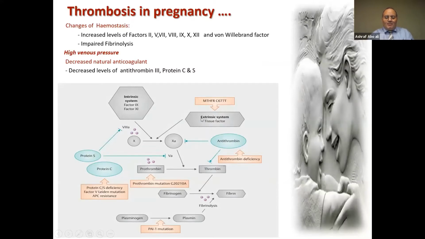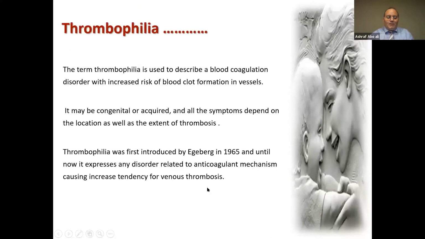And also the other mutations like methylenetetrahydrofolate reductase, antithrombin deficiency, and the prothrombin mutation will be in the way for coagulation. So the term thrombophilia is used to describe a blood coagulation disorder with increased risk of blood clot formation in vessels. It may be congenital or acquired thrombophilia, and all the symptoms depend on location as well as the extent of thrombosis. Thrombophilia was first introduced by Egeberg in 1965, and until now it expresses any disorder related to anticoagulant mechanism causing increased tendency of venous thrombosis.